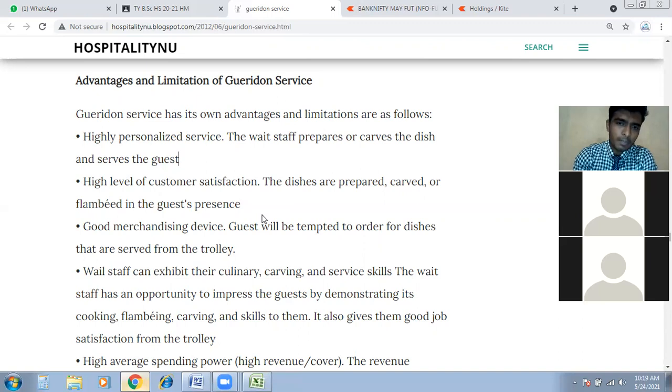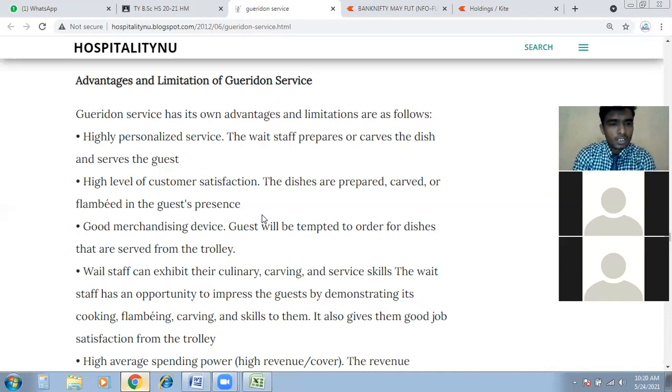Whatever the guest wants to have, we prepare in front of the guest. There is no backend story, no behind-the-curtain job. We have to face the guest and prepare everything in front of their eyes, so we have to be very careful.